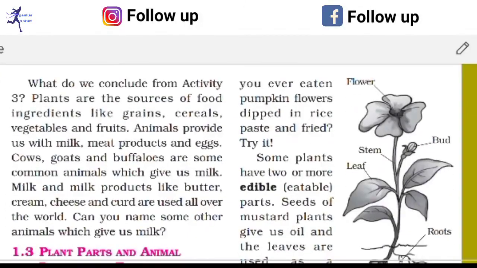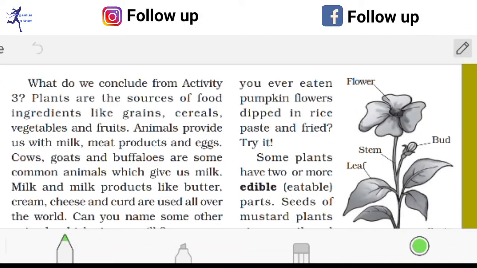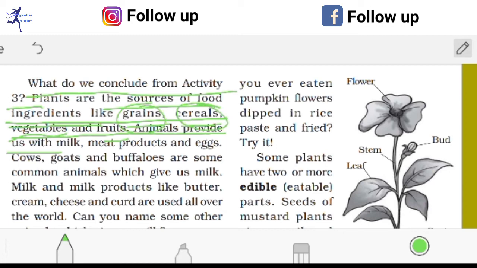Okay, so let's start the next session. What do we conclude from this activity? Three. Now plants are the sources of food ingredients like grains, cereals, vegetables and fruits. So these are the important things you can write, because they may ask questions from here also. Plants are the sources of what kind of ingredient? So you can write grains, cereals, vegetables and fruits. And milk, meat products, egg, etc. are the sources of animal products. So animals provide these things.